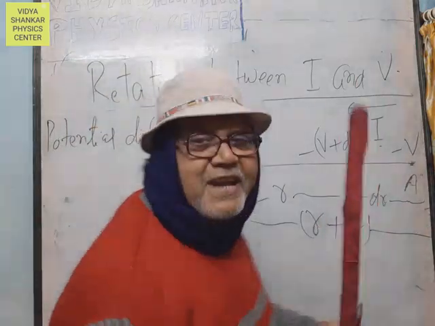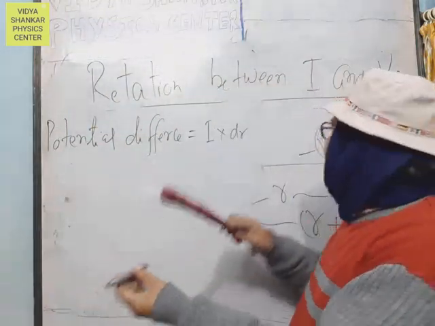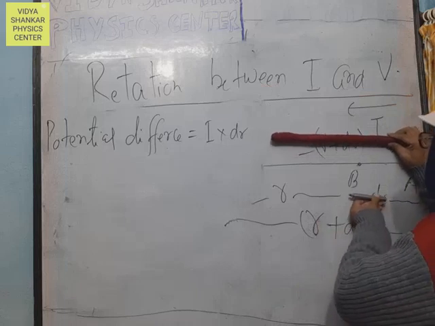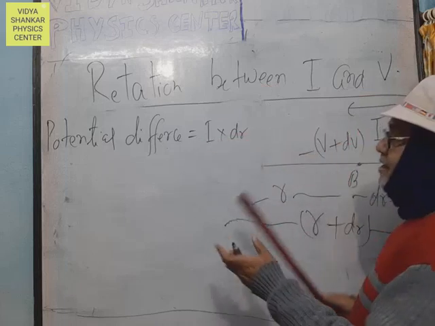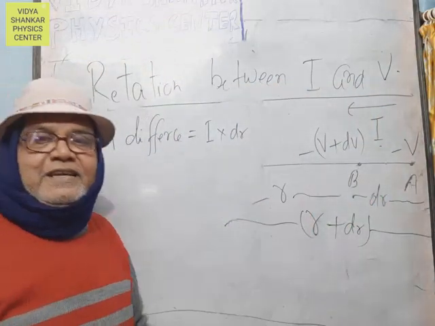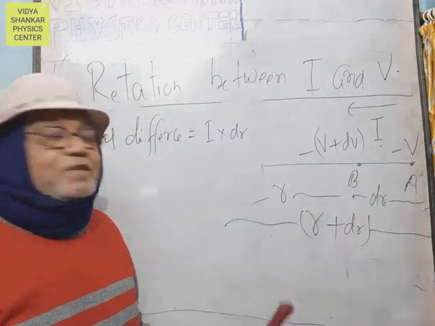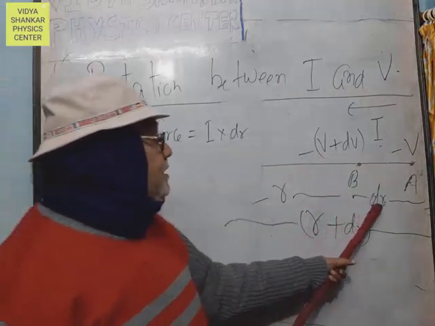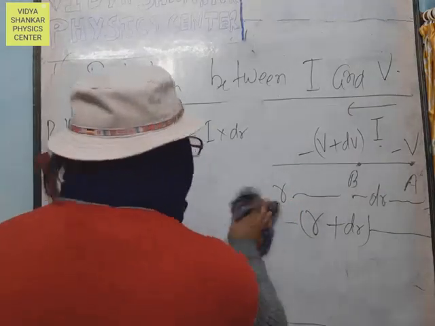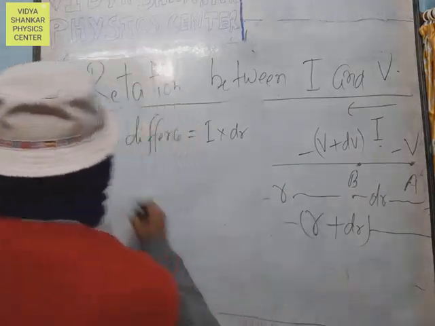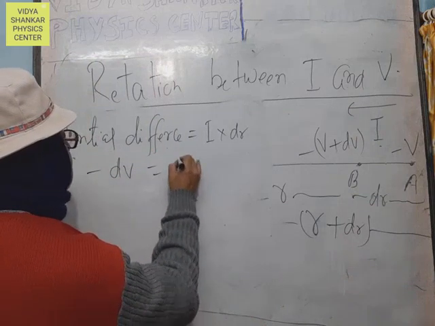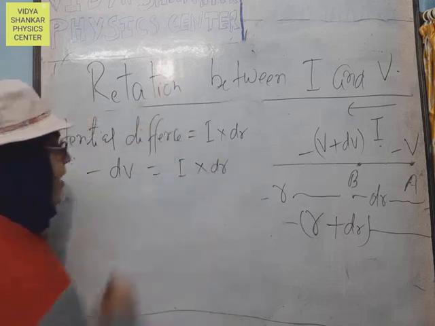Both are in the same direction, therefore theta is equal to 0, and the final result is I into dr. In the last article it was I into dx, but in this article it is dr. The potential difference is minus dV equals I into dr.